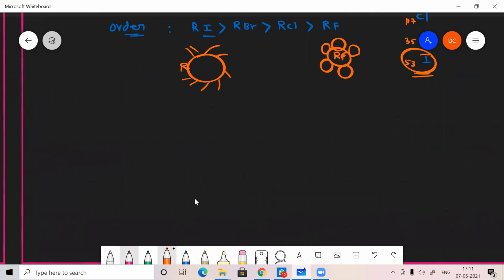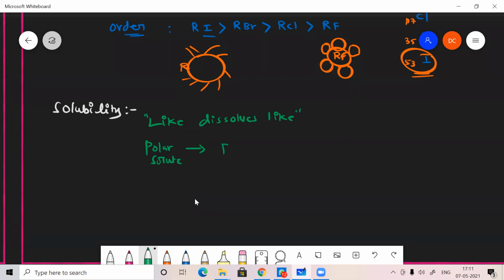And the next one is solubility. So usually we say like dissolves like. What is the meaning of like dissolves like? It means that a polar solute can be dissolved in a polar solvent, and a non-polar solute can be dissolved in a non-polar solvent. That is what like dissolves like means.